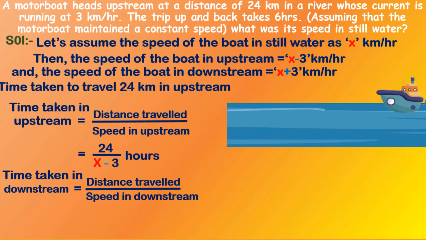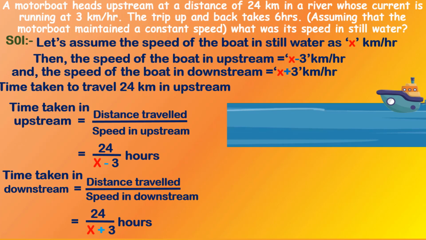So the time taken by the boat in downstream is equal to the distance traveled by the boat in downstream by the speed of the boat in downstream. So the distance traveled is 24 kilometers, and the speed of the boat in downstream is x plus 3. So we get 24 by x plus 3 hours.